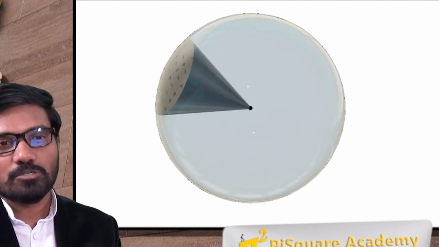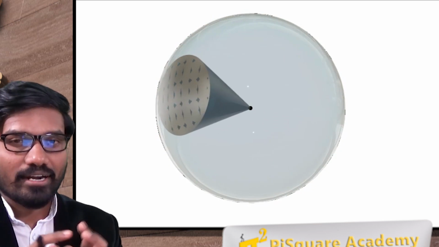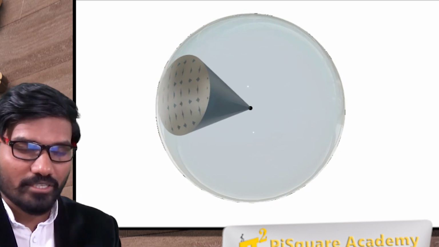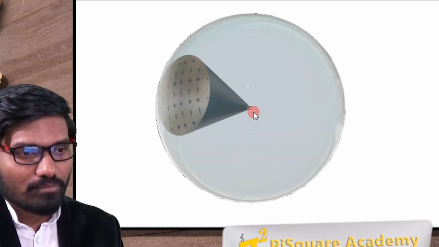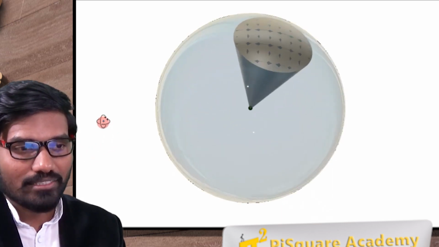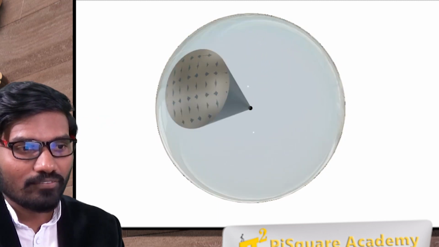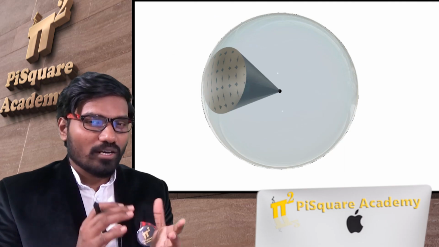Again, I'm considering a unit sphere. Unit sphere means it has one radius. Radius is 1 meter. Now I'm extending from the center, from the center to the surface. This is the solid angle. The angle which is associated now, that is what? Solid angle. Okay. So what is this solid angle?